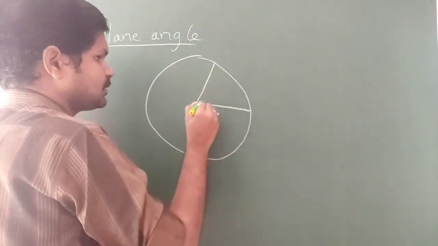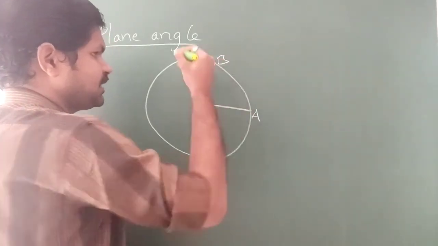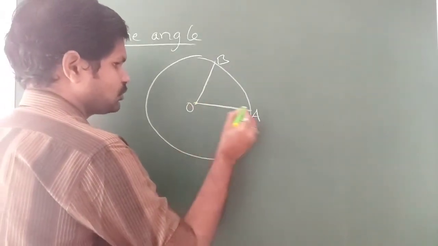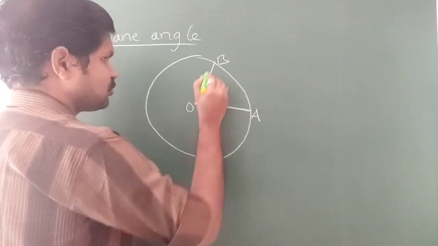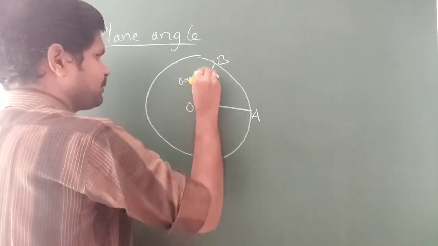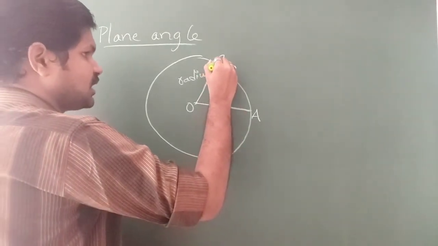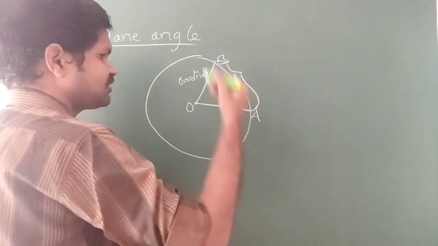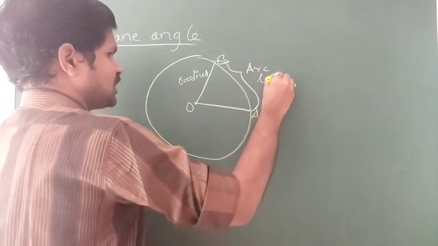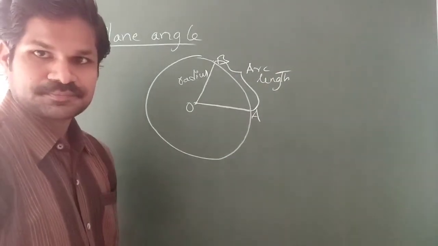Let us suppose this is A and this is B and this is O. So the distance from O to A is equal to the distance from O to B, which is equal to the radius, right? And let us consider the distance from A to B as arc length. As it is taken as an arc, we can call it arc length.